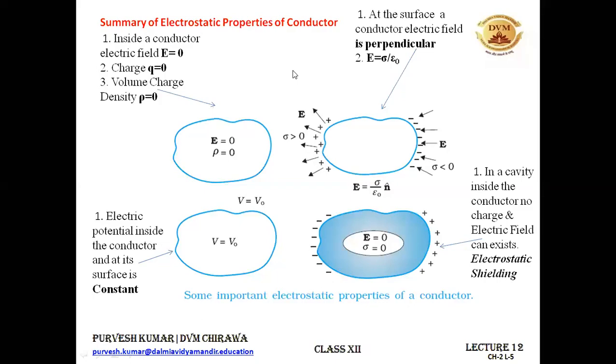Okay. Again, a question. So this is all that we need to discuss about the electrostatic properties of a conductor. Please go through this summary and try to draw up your concepts. We will be using them when we'll be discussing the capacitances.